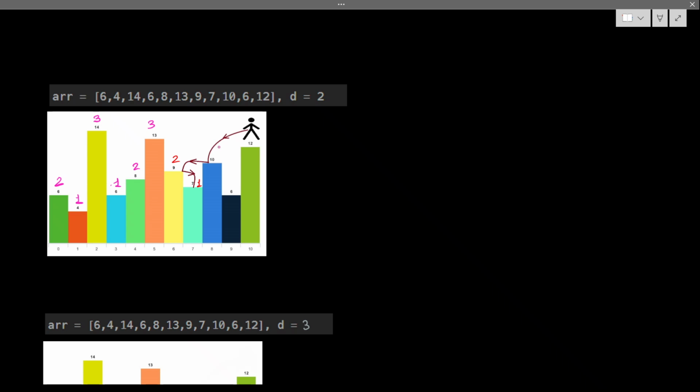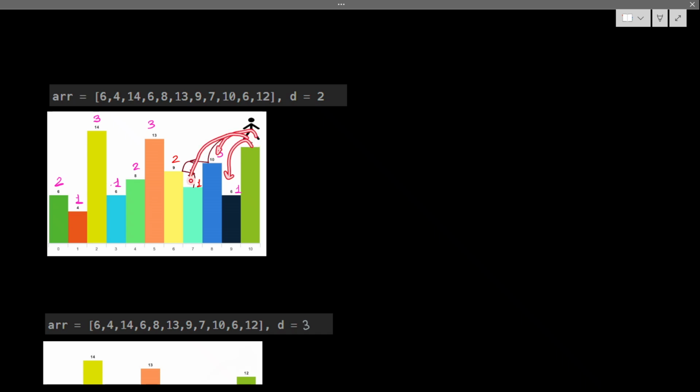Okay, from 10 I can jump 6 as well. So 6, where can I jump? 6 only 1. So 6 will be 1 plus 1, 10 and 6, 2. So it will be only 2. So 3 is the maximum, so I'll take 3. From 12, where can I jump? From 12, I can jump 6 and 10 only.